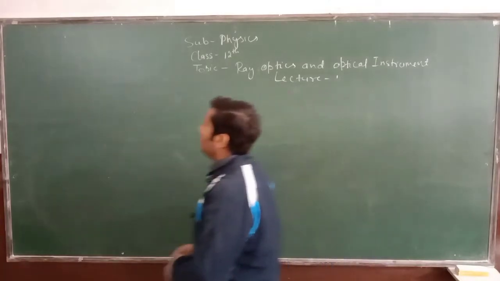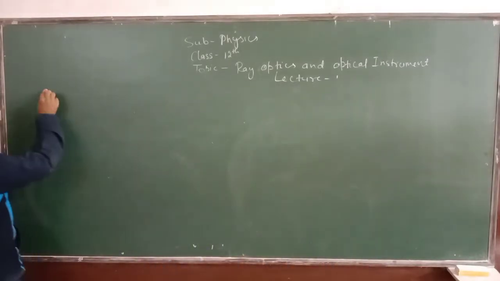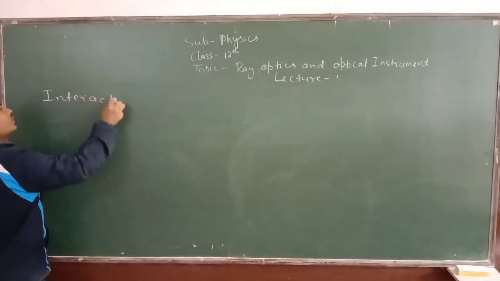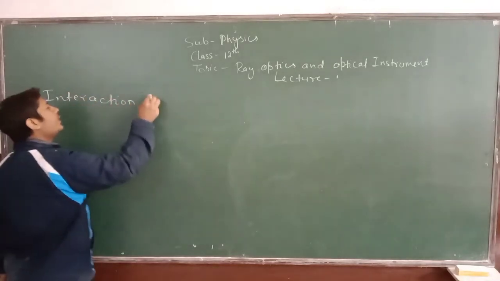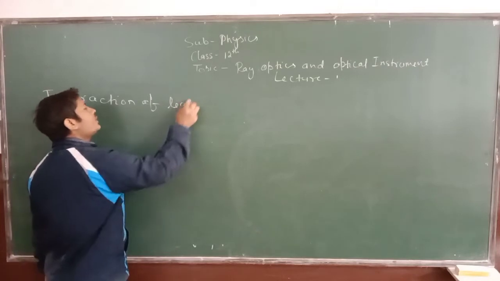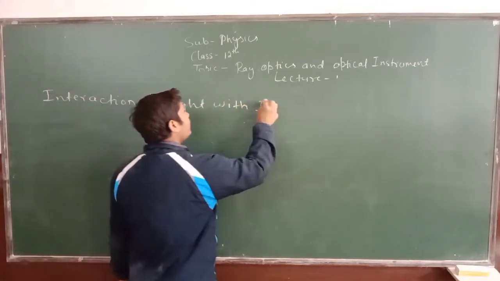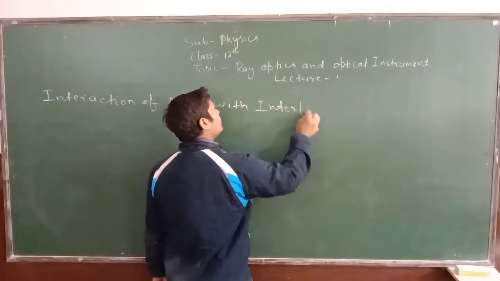We have to see interaction of light with interface.